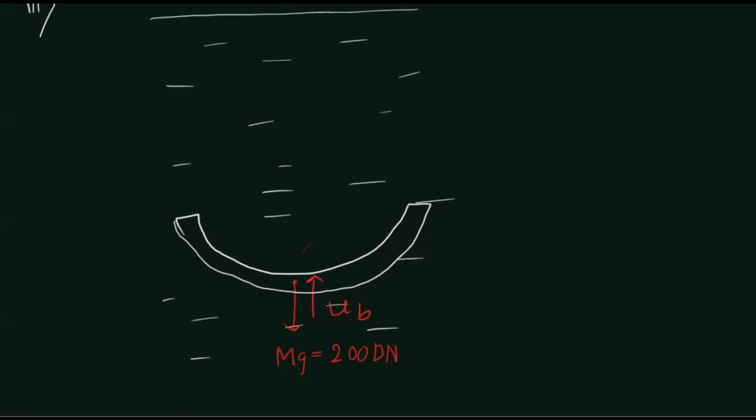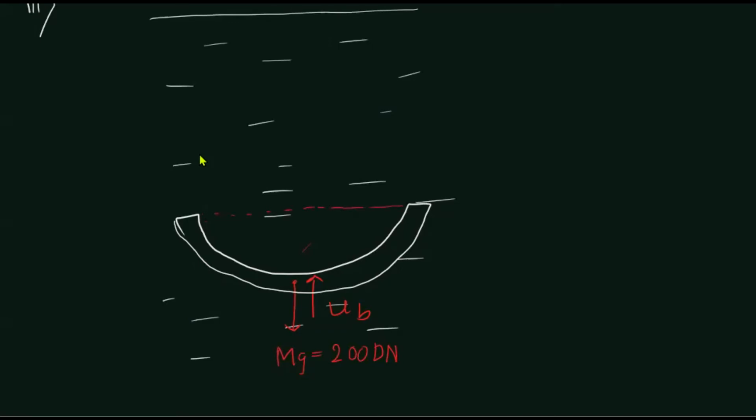Because most of you might not understand that concept, right? So therefore, the water column inside the boat will not create a downward weight. All right. Okay. Fine.